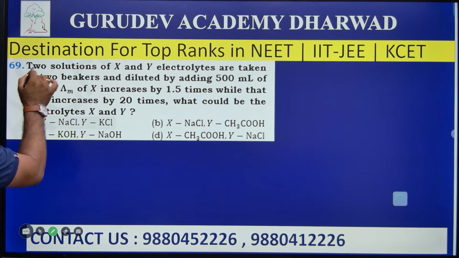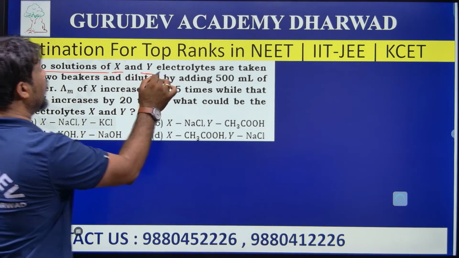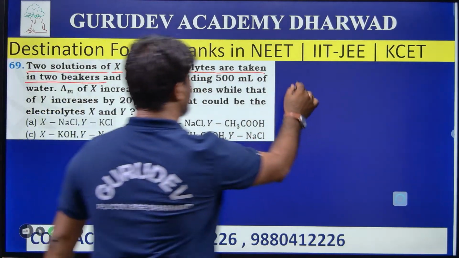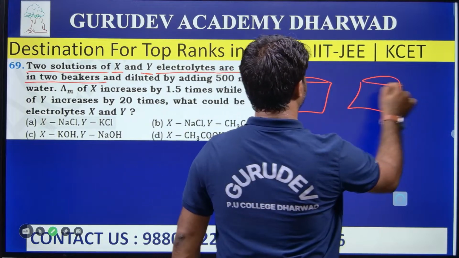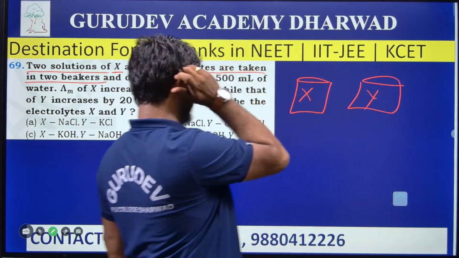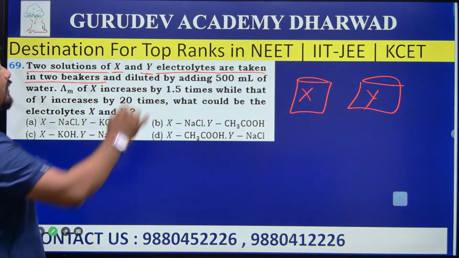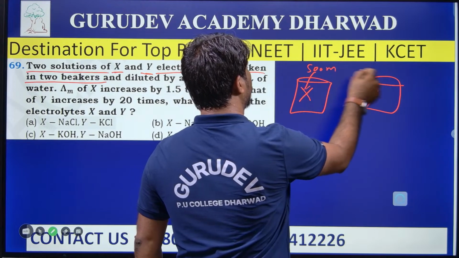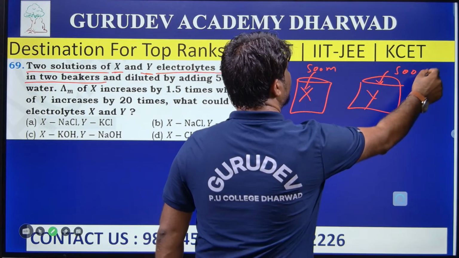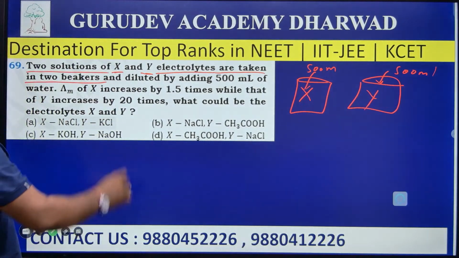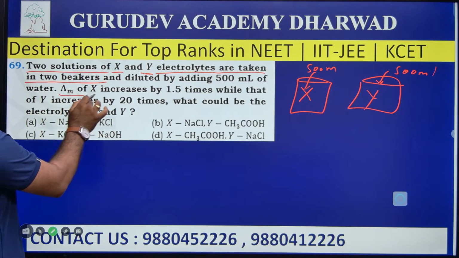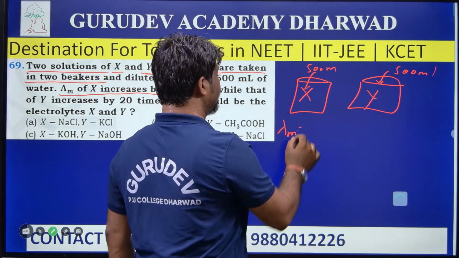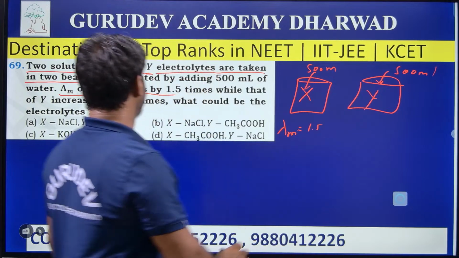Well, fine. Two solutions, X and Y, electrolytes, are taken in two beakers. I take beaker 1 and beaker 2, X and Y, separately, and dilute each by adding 500 ml of water. The lambda m of X is increased by only 1.5 times.